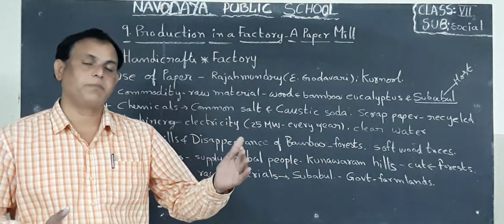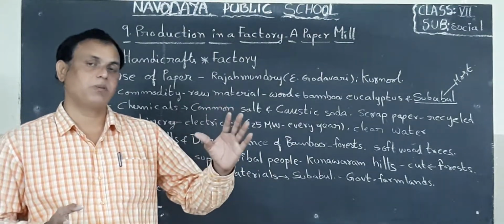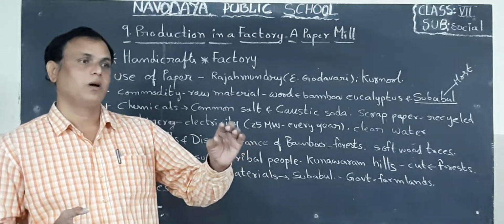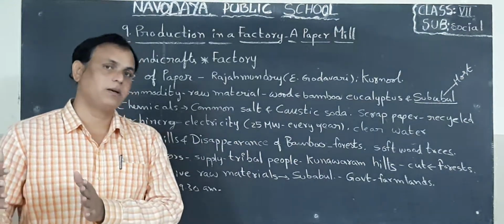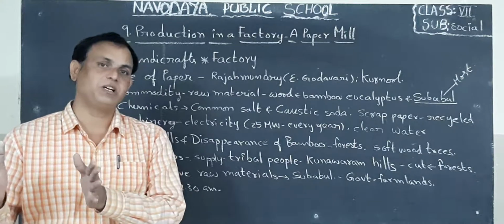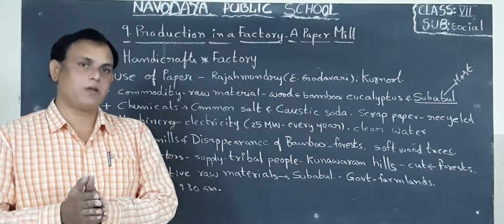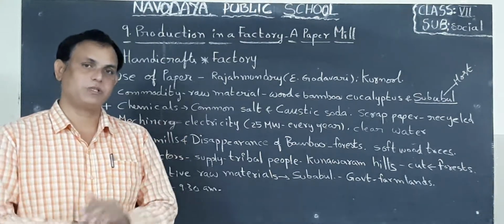In the handicraft person's family, the person and his family members, 5 or 4 members only, do the production work. But in the factory, what happened? To run the machines, many workers are appointed by the factory owners. All these workers are producing goods in the factory with the help of machines.